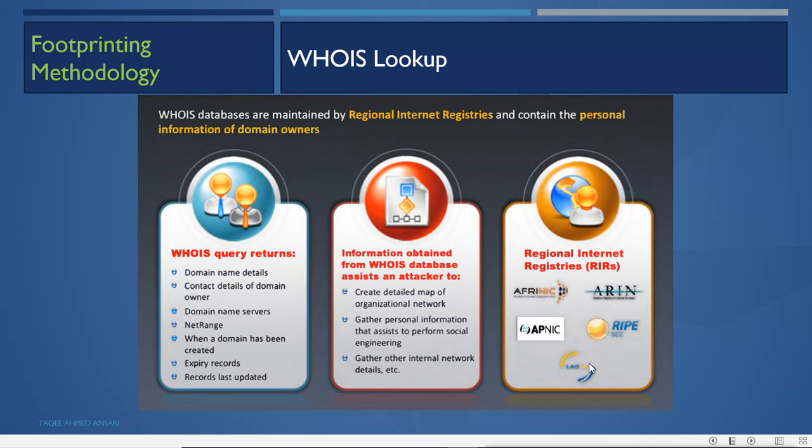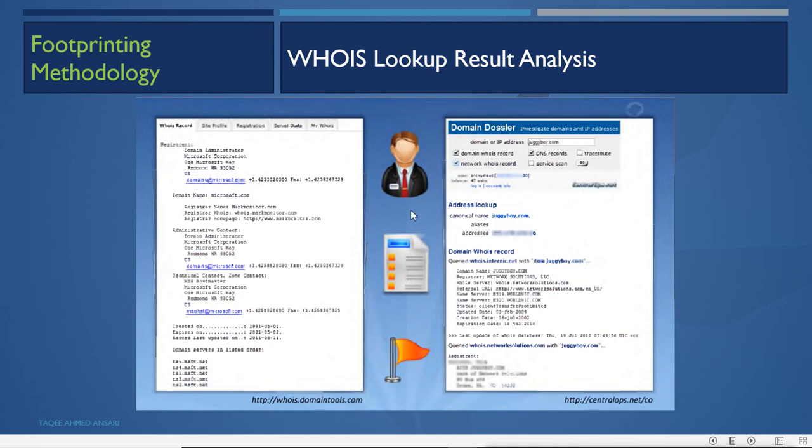By doing those whois lookups, you will get results like this for your IP whois lookup and for your domain whois lookup. From that you can get detailed information, and also the specific range of IP addresses they have.